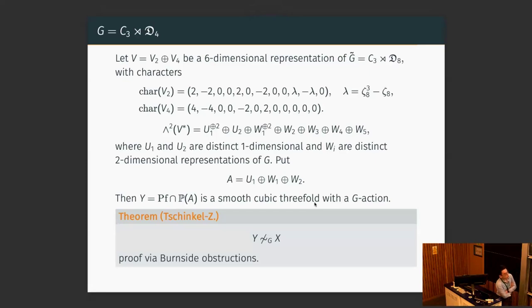And another thing is our theorem actually works for a much smaller group. In the group C3 semi-direct D4, there's a subgroup which is isomorphic to C2 squared, the Klein four-group. And for that group C2 squared, we show Y and X are not C2 squared-equivariantly birational to each other.